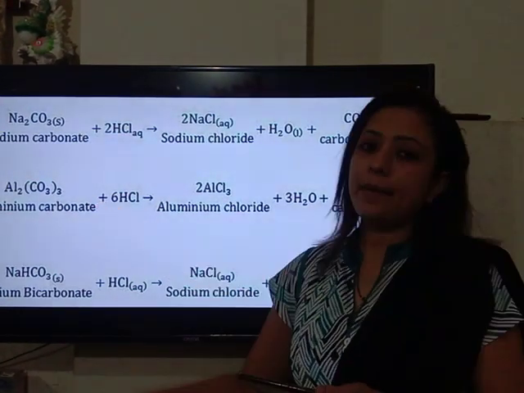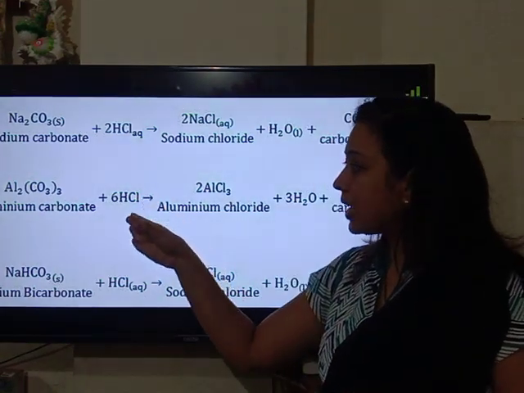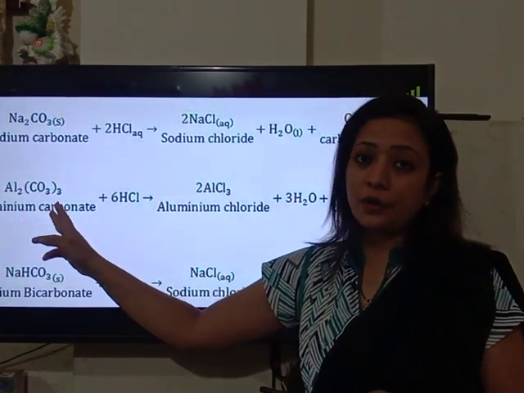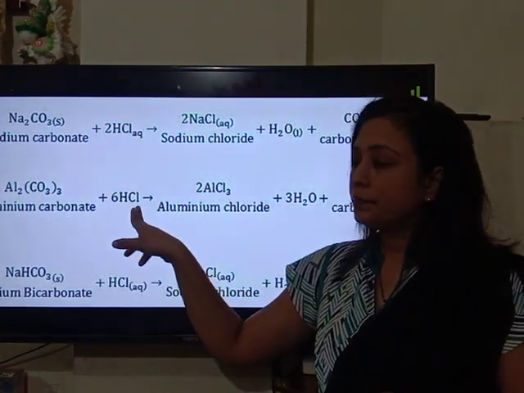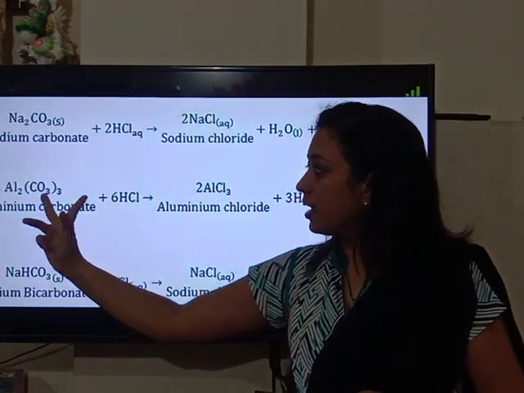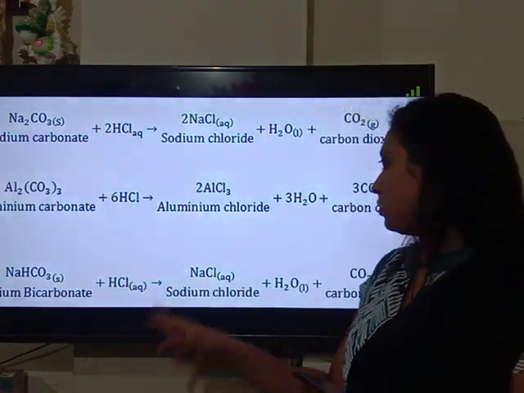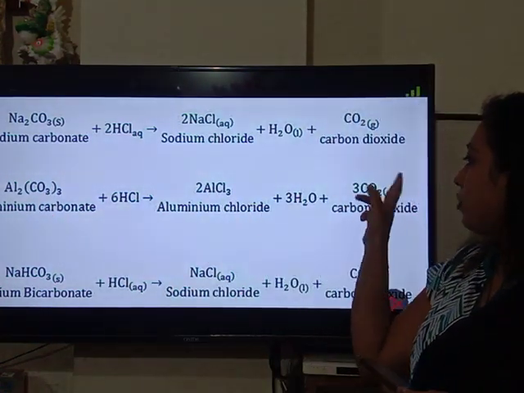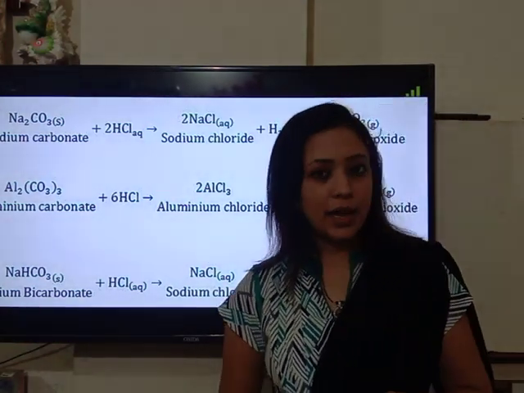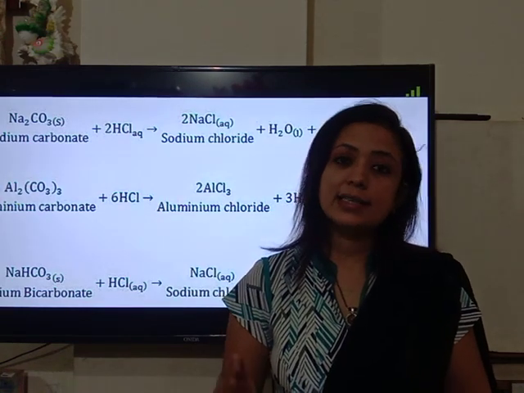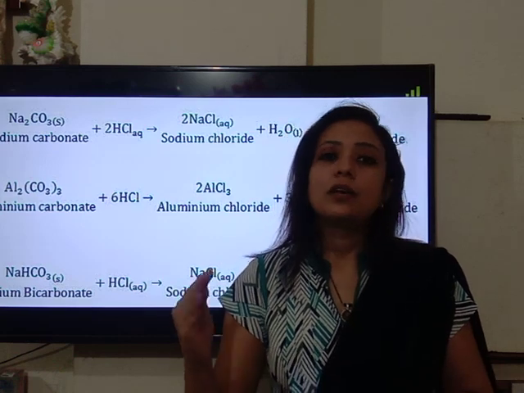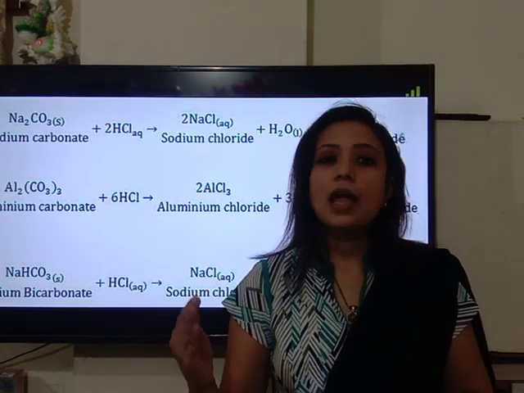So children, one more example of a reaction of acid with a metal carbonate is aluminium carbonate. Aluminium carbonate will react with the acid HCl. What do you think, what product will form over here? It will form aluminium chloride, water will form and CO2 is evolved. So what is our conclusion? Our conclusion is that when acid reacts with metal carbonates or metal bicarbonates, salt is formed, water is formed and carbon dioxide is evolved.